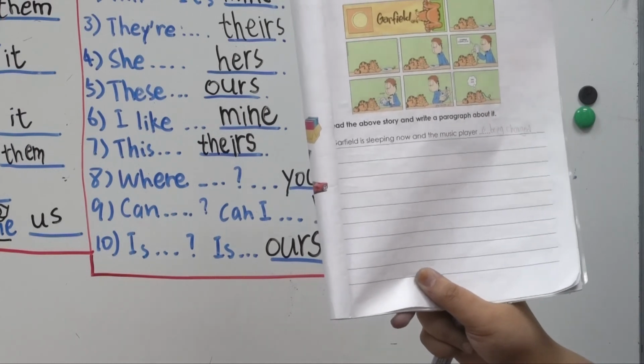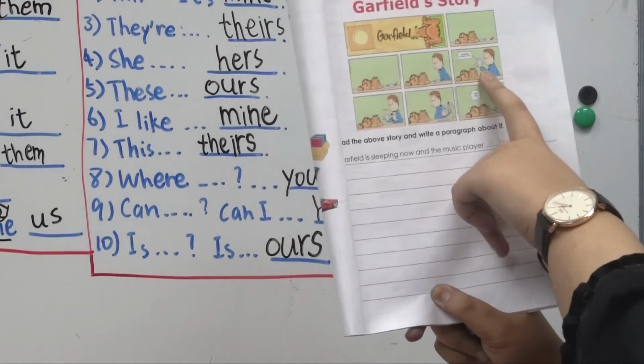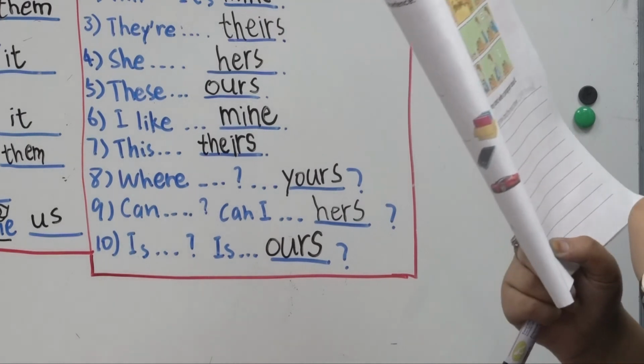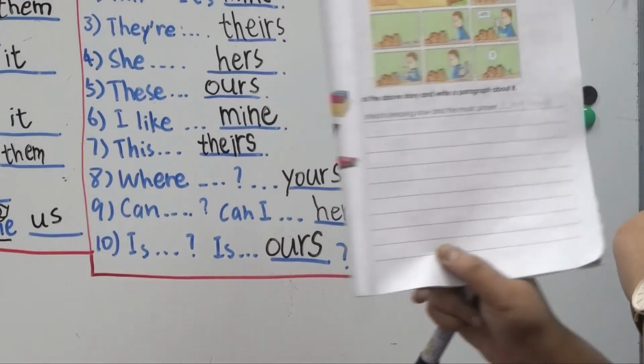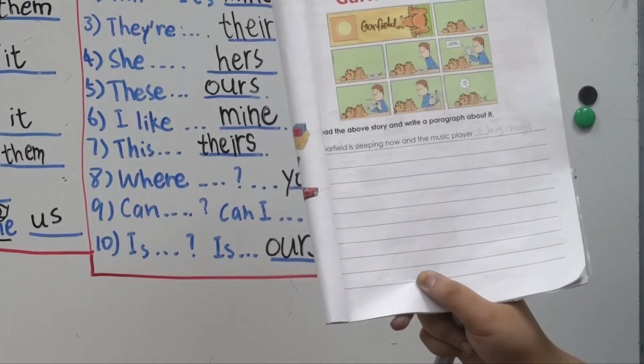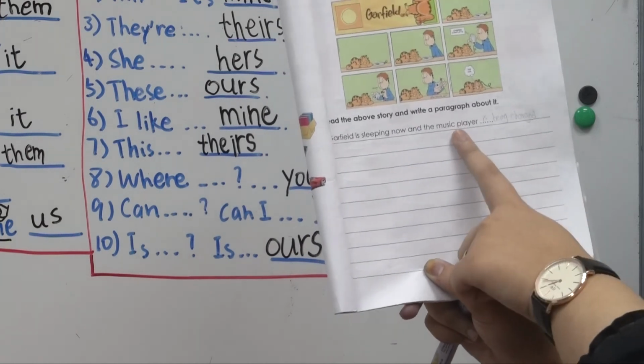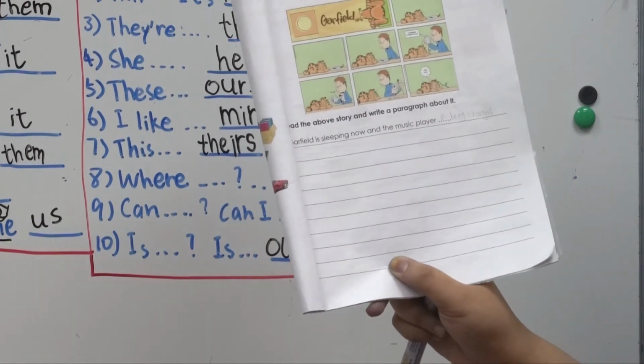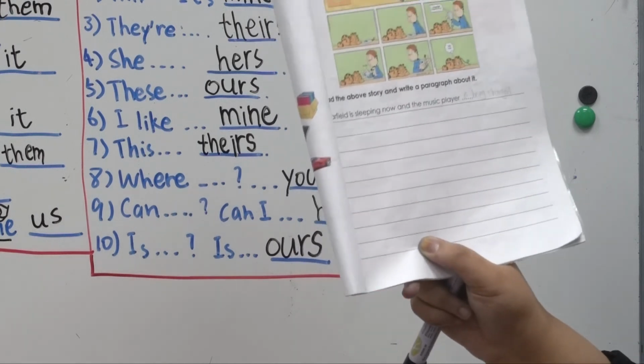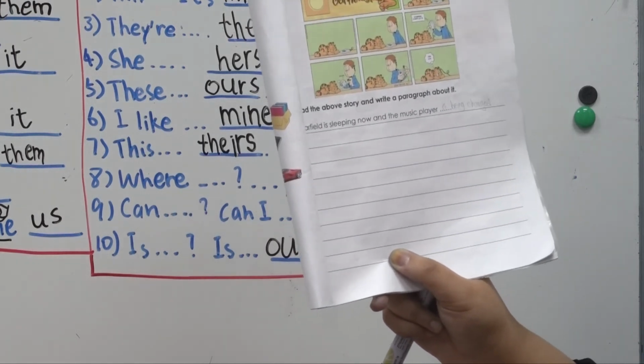All right, good. And do you know what they are holding in their hand? No, not Garfield's holding. Yeah, the boy is holding, right? John is holding. What is it? It says a music player, right? So you have to write a story and write a paragraph about it.